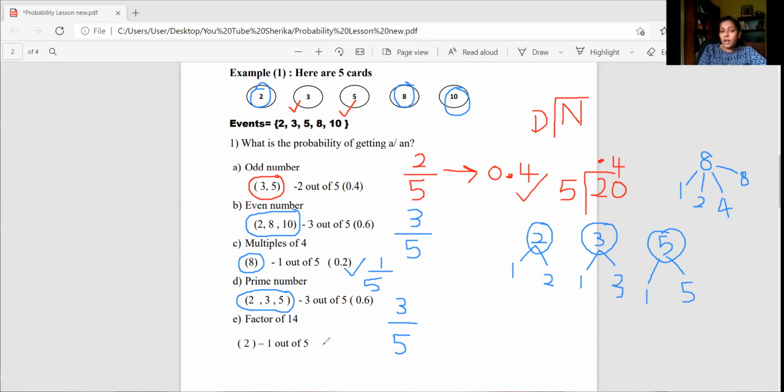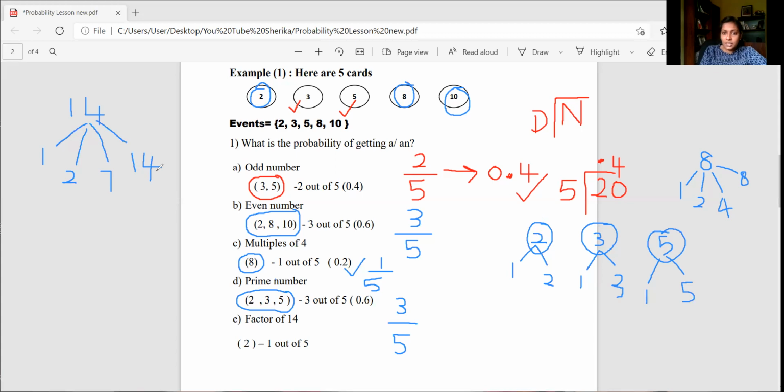Now let's move to our last part, factors of 14. Now let me do it here, right? When you are going to find the factors of 14, 1 is a factor of 14. Yes, you can divide 14 by 1 exactly without remaining anything. 2 is a factor of 14. After that, you have 7. Yes, it's a factor of 14, and 14. So 1, 2, 7, and 14 are the factors of 14.